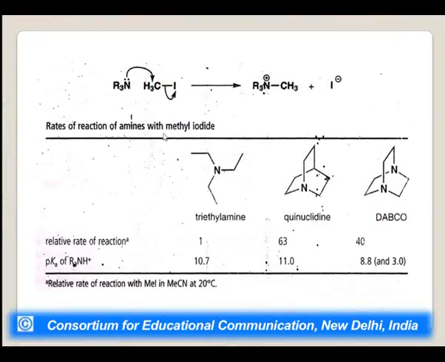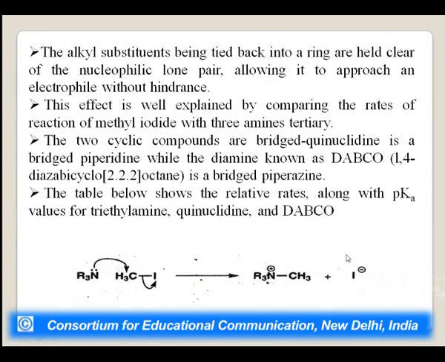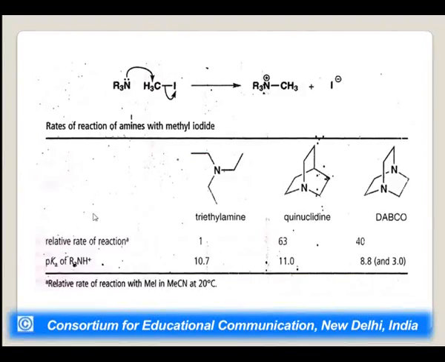Here you can see the rate of reaction of amines with methyl iodide. This is triethylamine, this is quinuclidine, and this is DABCO. And you can see the relative rate of reaction of all three compounds and the pKa values of R3NH+. These are 10.7, 11.0, and 8.8 and 3.0. The table shows the relative rates along with pKa values for triethylamine, quinuclidine and DABCO.